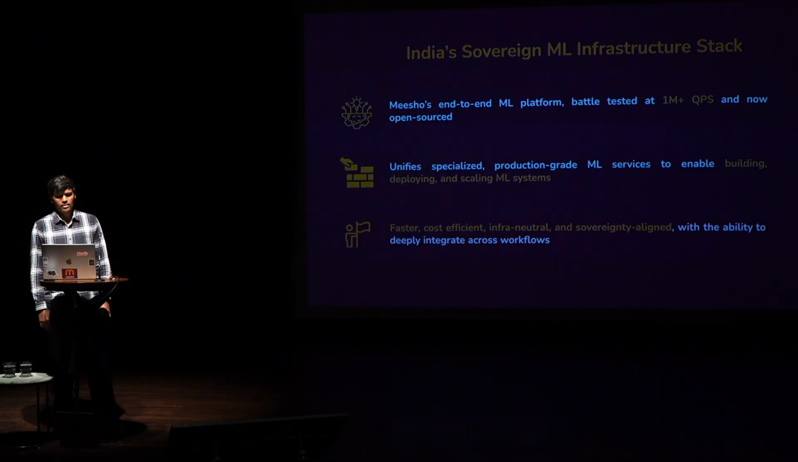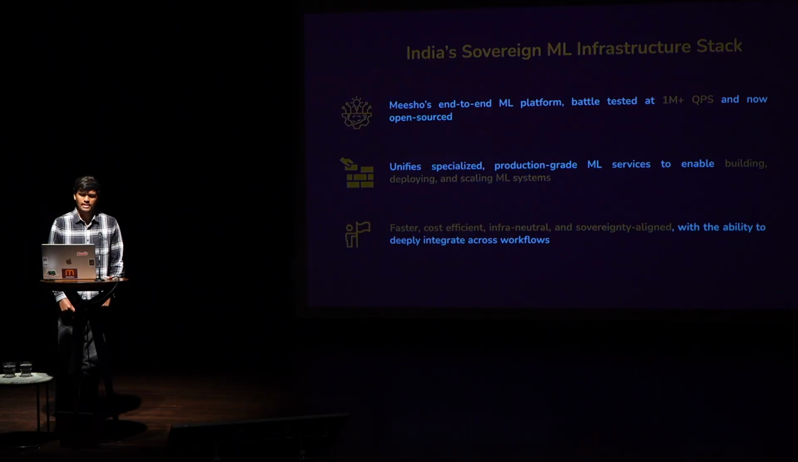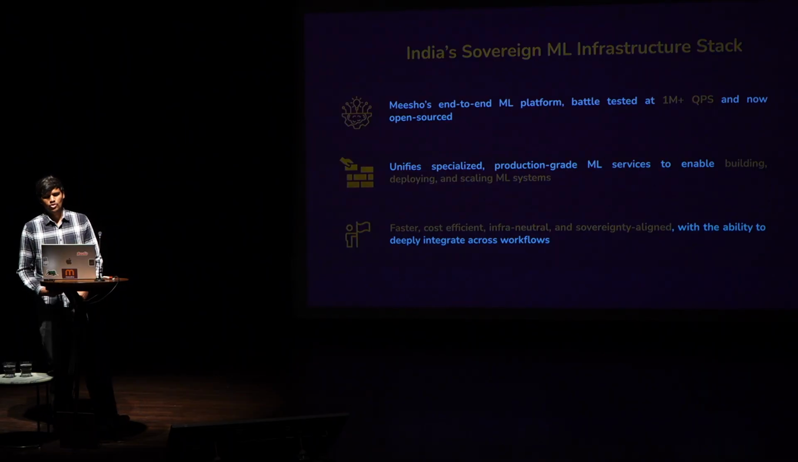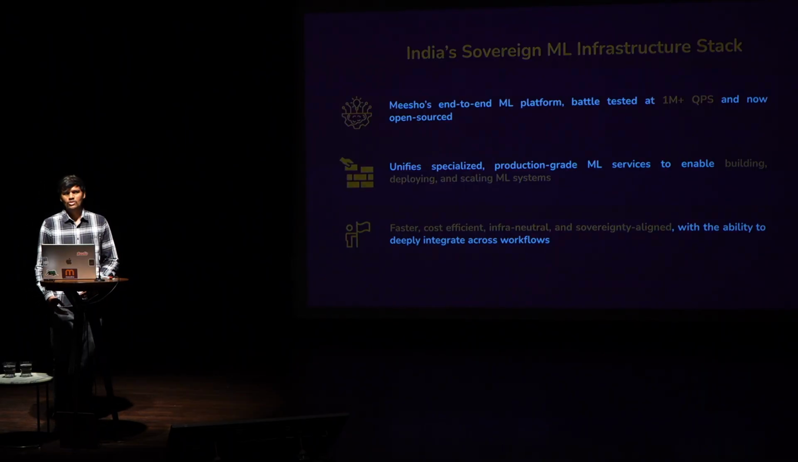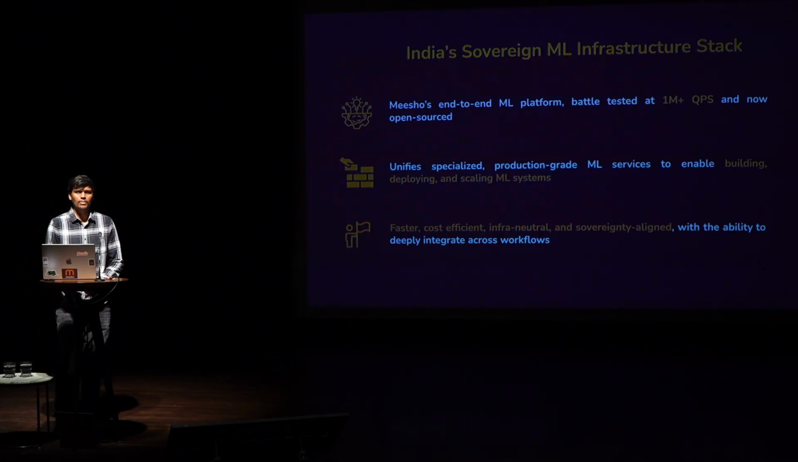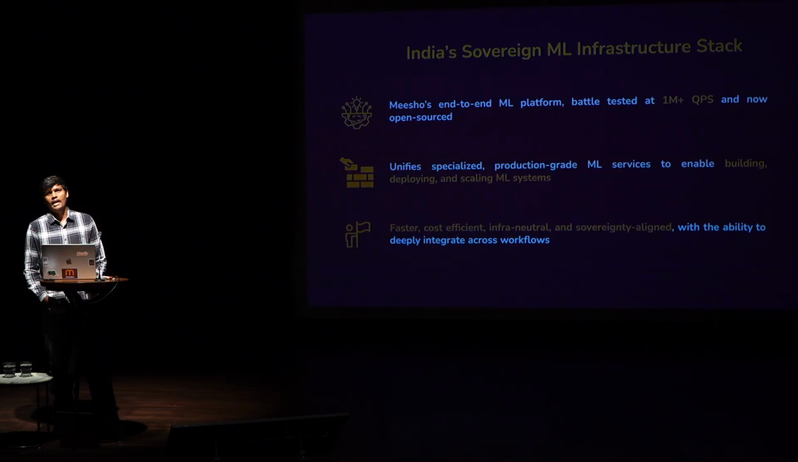One more thing is that it is faster and cost efficient. We have built all the software from scratch and used optimal languages. For example, instead of Java, we have used Golang, and we have also used Rust in some of our ML platform components, which I'll be talking about.